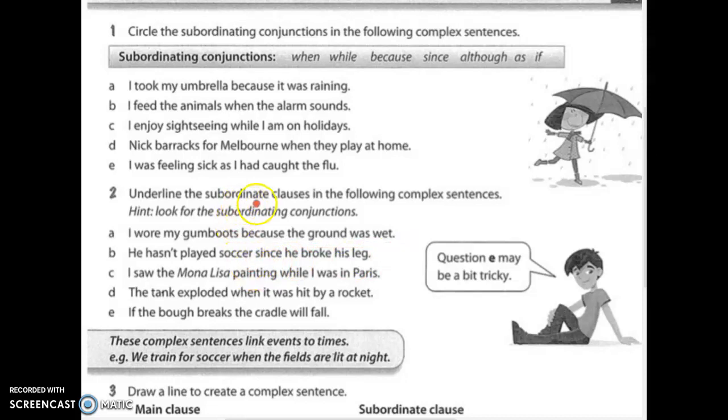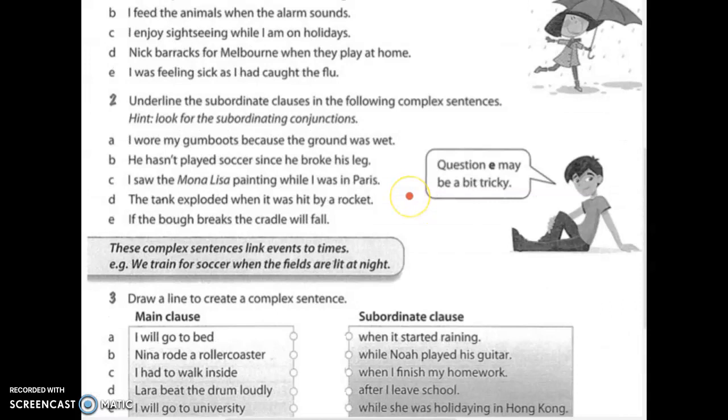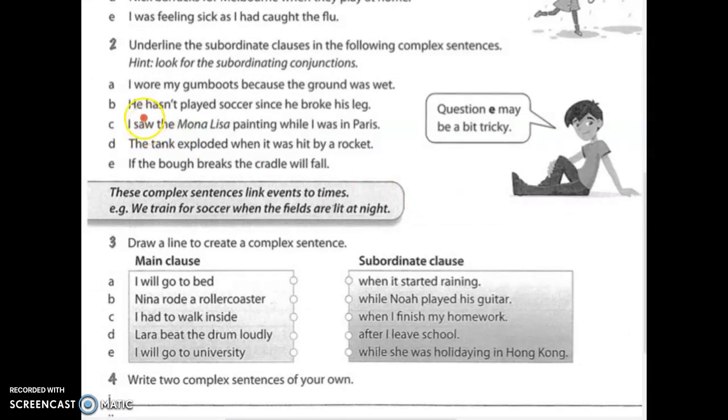So we're underlining the subordinate clause. If we go back up here, we can see in this example, the subordinate clause is at the end, and we're looking for the subject and the verb. And it's at the end, subordinate clause. Let's have a look at it now. And we have to underline it.